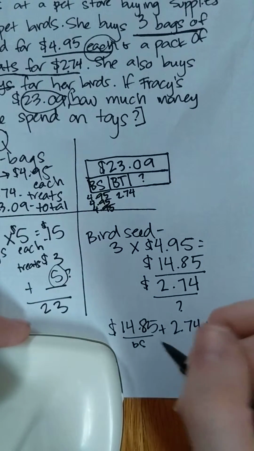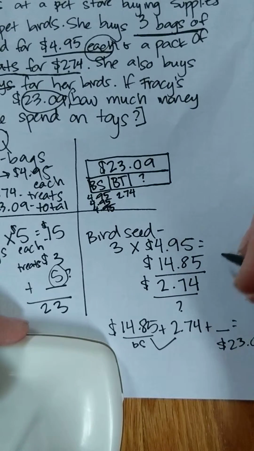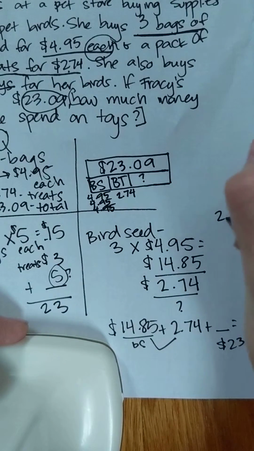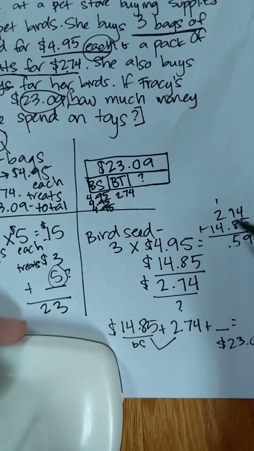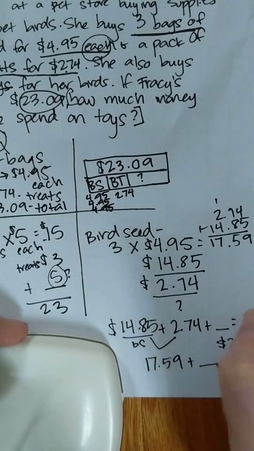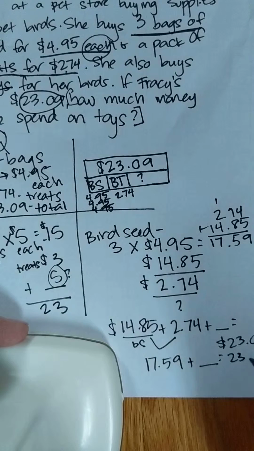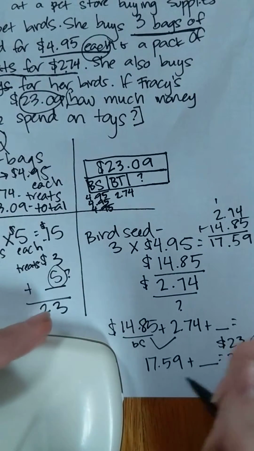Something that you can do to figure this out is going ahead and adding these together. I'm going to do that work up here. My paper's getting a little messy. 9, 15, carry my 1, 7, and 1. Okay, so 1759 plus something equals 2309.